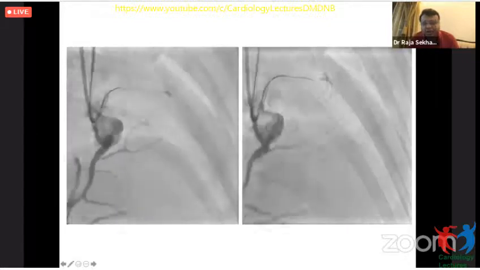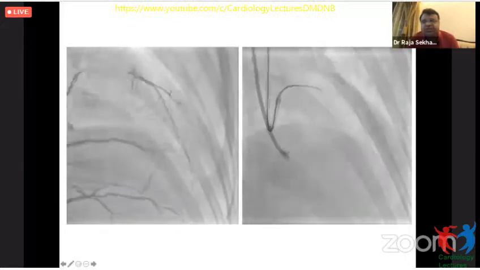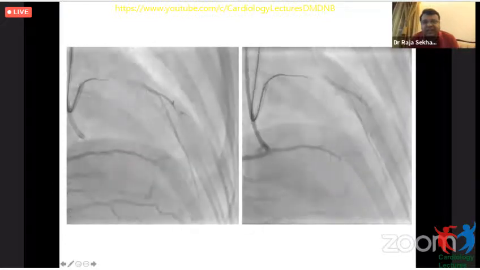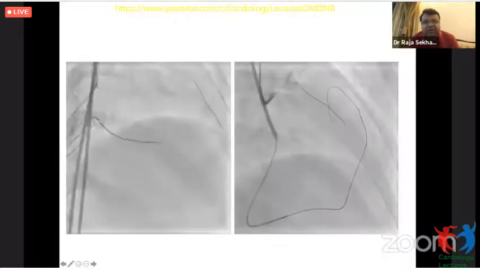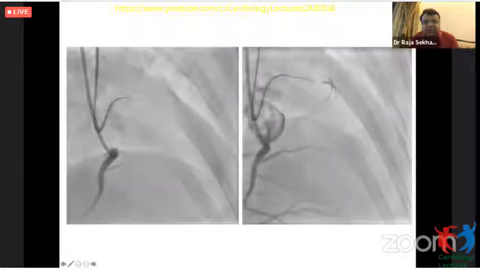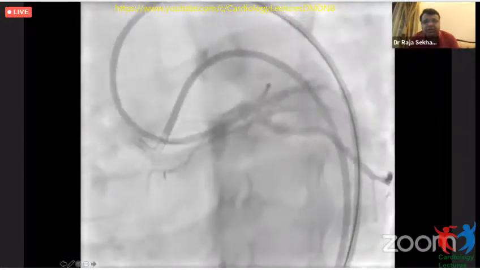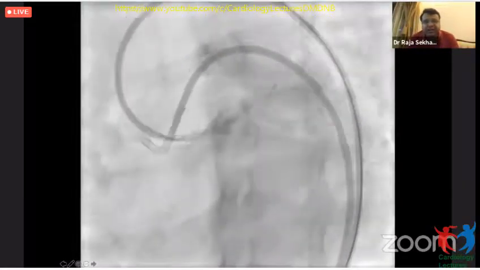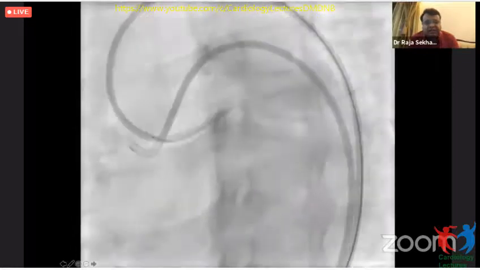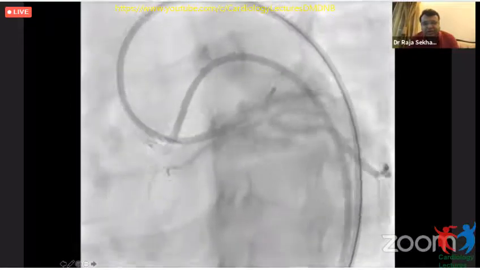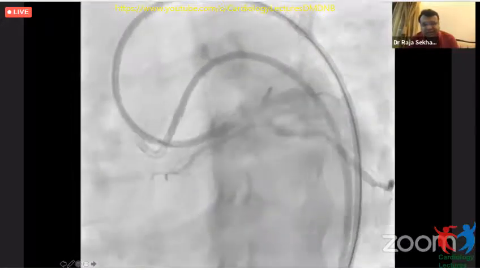So at this point, we lost control of the wire, the microcatheter, the wire in the LAD, and the LCA guide came out. We had to call the anesthetist, sedate her, give her proton pump inhibitors, antiemetics, stabilizers, and then a little bit of sedation. And then when we rechecked, we found to our horror that there was a big dissection at the left main.